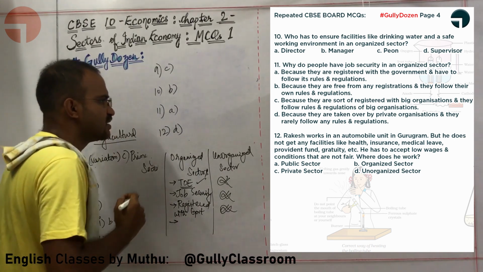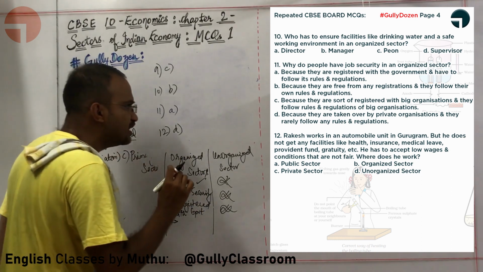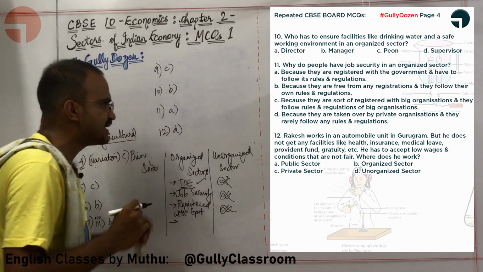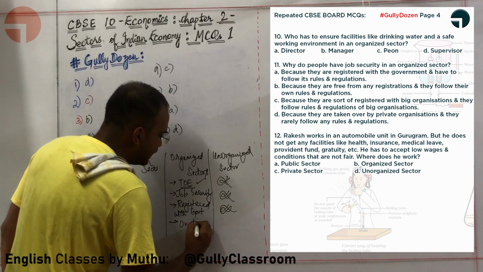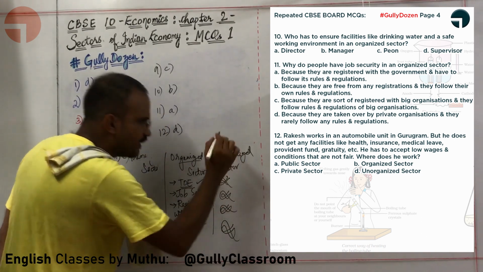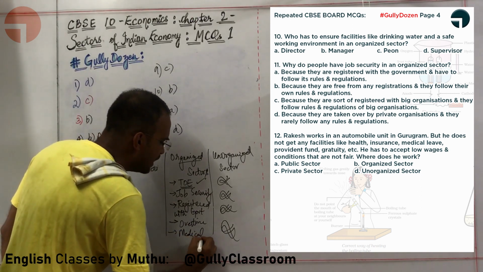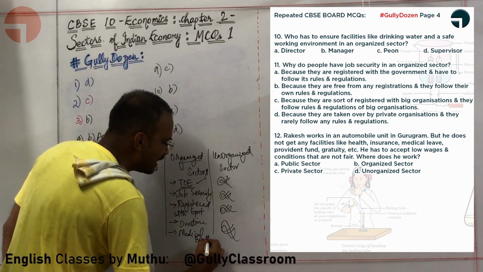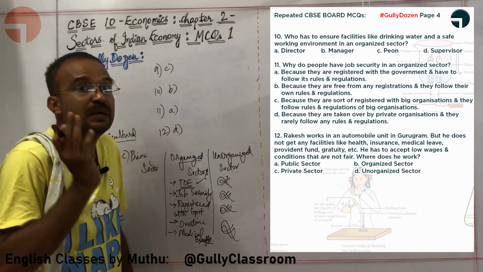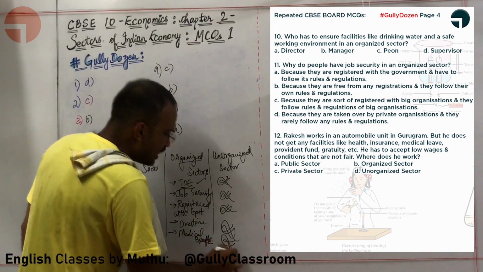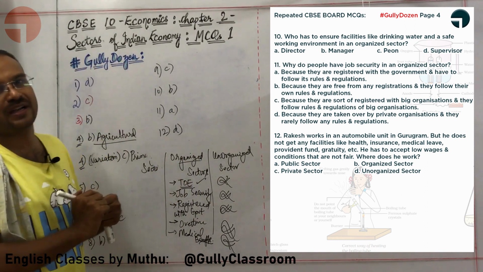Okay. What next, sir? Because the organized sector is registered with the government, they need to follow all the rules like the Minimum Wages Act, payment of gratuity, Shops Act, and so on. Overtime is paid in the organized sector. There is no overtime paid in the unorganized sector. There are medical benefits, and the manager needs to ensure that you are working in a safe environment with a good amount of available drinking water. This is not available in the unorganized sector. That is basically the difference between organized and unorganized sector.